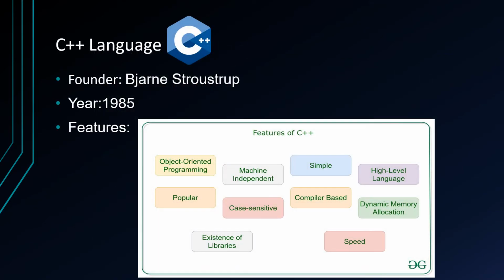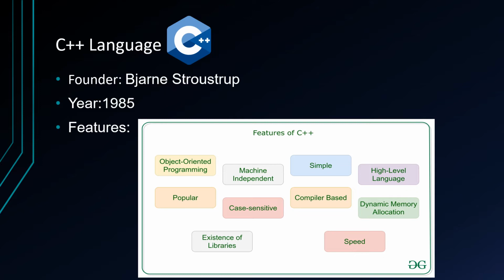C++. C++ was founded by Bjarne Stroustrup in 1985. Features of C++. Object-oriented programming. C++ is an object-oriented programming language, unlike C, which is a procedural programming language. This is the most important feature of C++. It can create or destroy objects while programming. Also, it can create blueprints with which objects can be created.